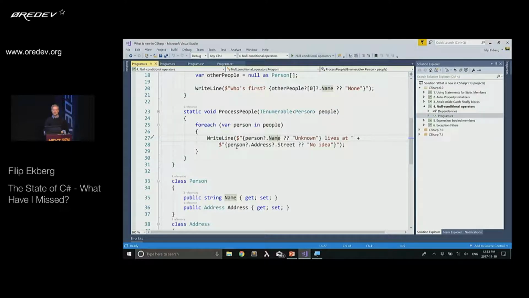And the same goes for this one here. So I'm saying, well, give me the person unless it's null. Give me the address unless the address is null, and then give me the street name. So this here allows us to write code that's less prone to null reference exceptions.